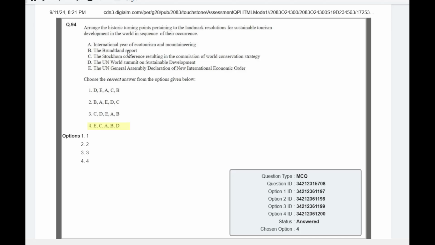After that, the Brundtland report comes, where the term sustainability was first mentioned, and after that, the International Year of Ecotourism and Mountaineering happened. Sorry, I have made some mistake. So ECABD is the right sequence for this. Please take a screenshot and remember this order.